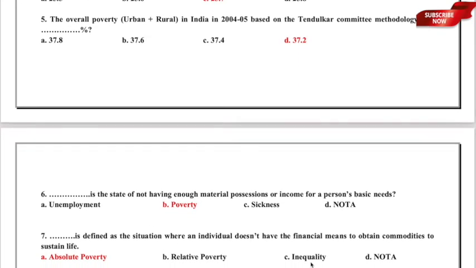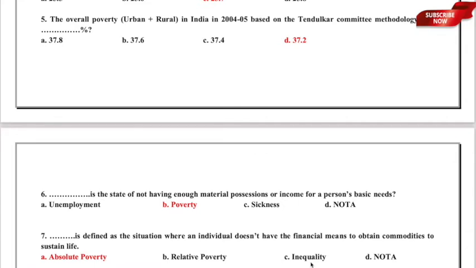Dash is defined as the situation where an individual does not have the financial means to obtain commodities to sustain life. Is it A, absolute poverty, B, relative poverty, C, inequality, or D, none of the above?